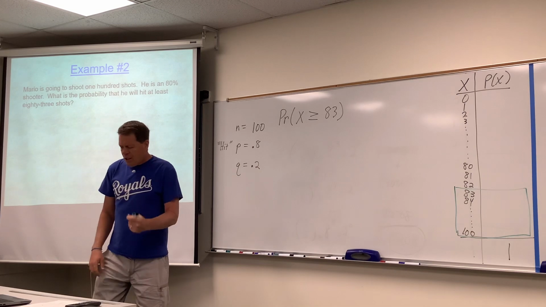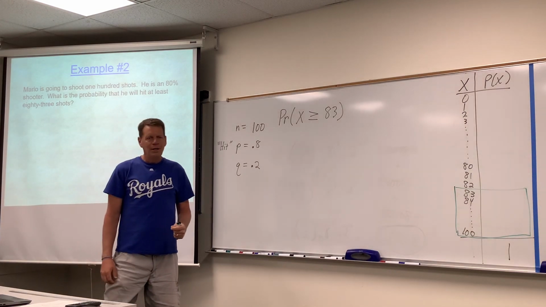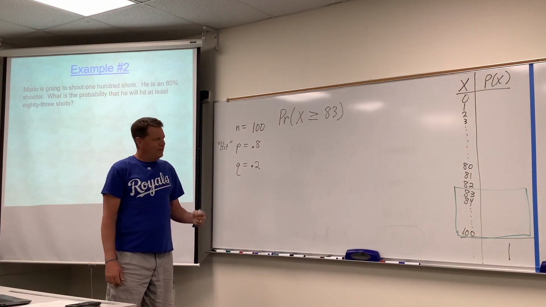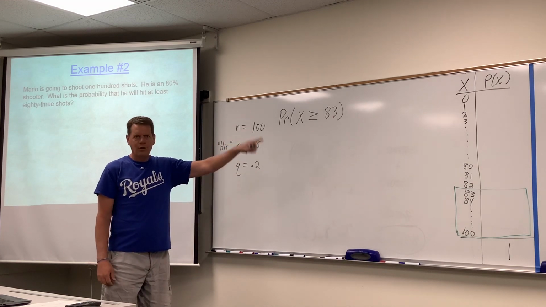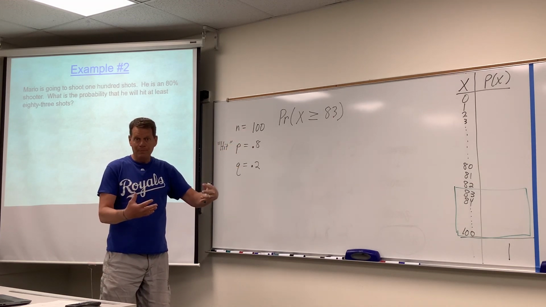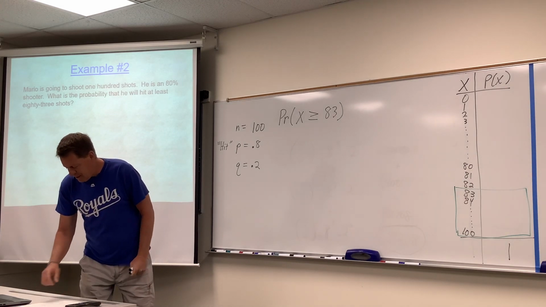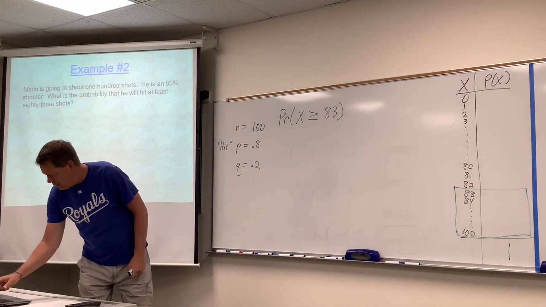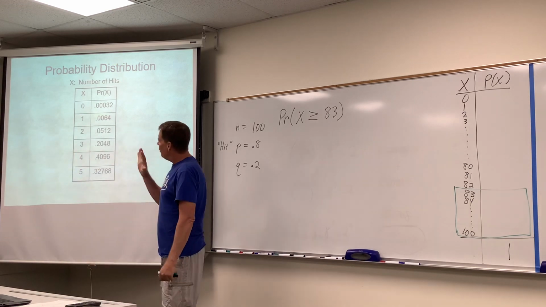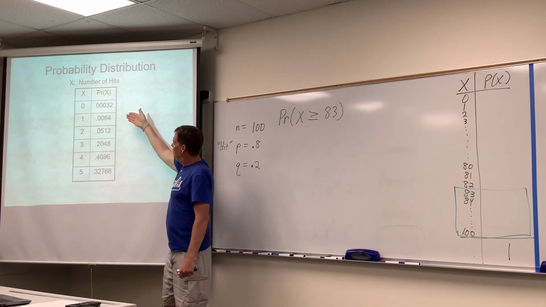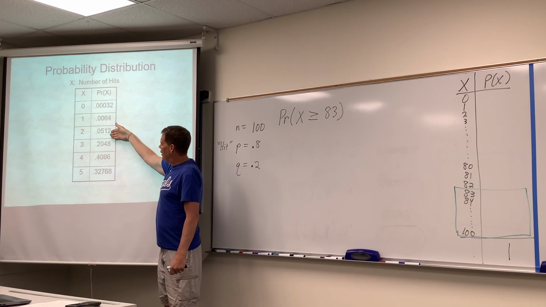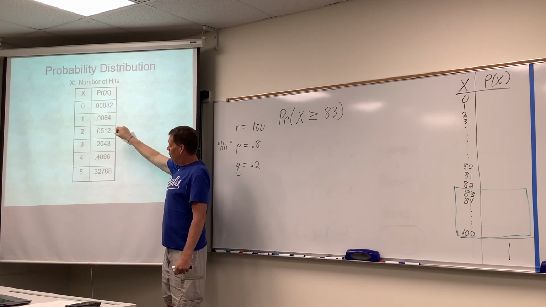So, we could, if we wanted, go and find those probabilities for every number from 0 to 100 and graph them. All right? Now, one of the things that I failed to do on example number 1 was to show you this. When he only shot 5 shots, that was no big deal to set up the formula for all those numbers from 0 to 5 and figure them out.